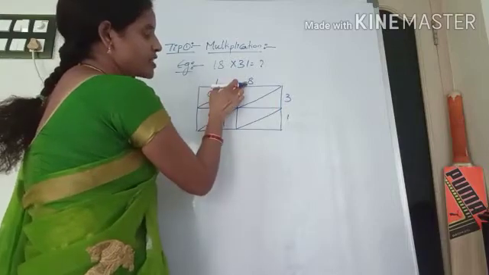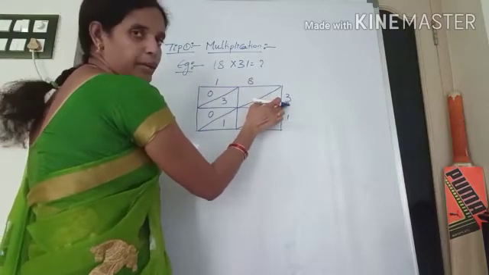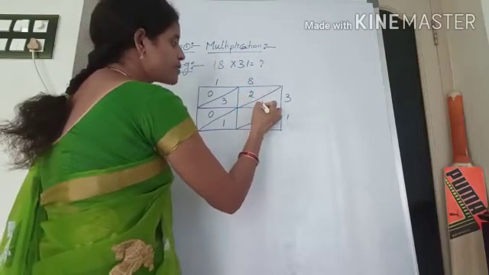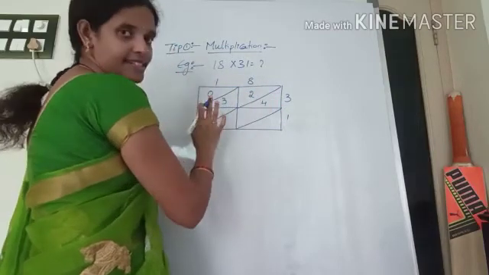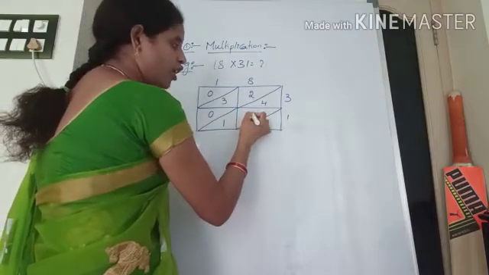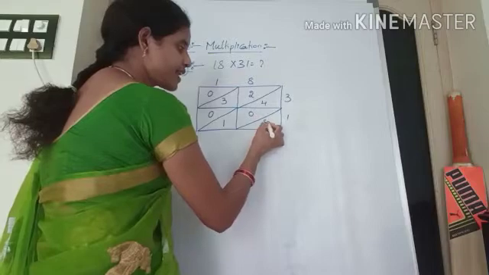Next come to this number, 8 into 3. 8 3s are how much? 24. Now no need to keep 0. Why? Because this is not a single digit. Next 8 ones are 8. Again you have to keep 0. Why? Because it is a single digit.